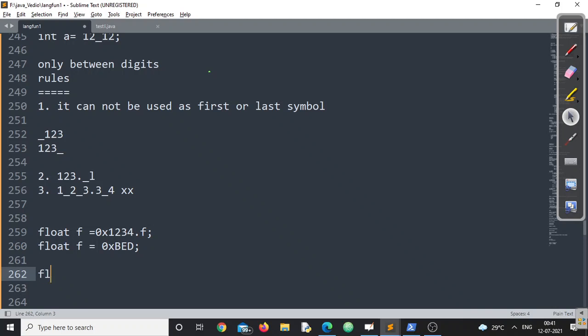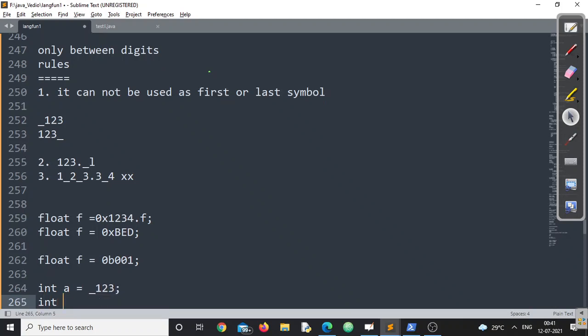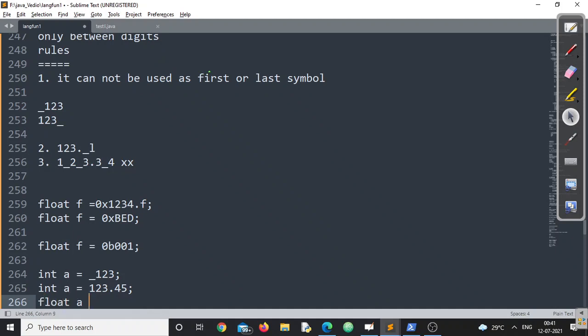Float f is equal to 0b001, this one. I'm writing int a is equal to 123. I'm writing int a is equal to 123.45. Float a is equal to 45.456.